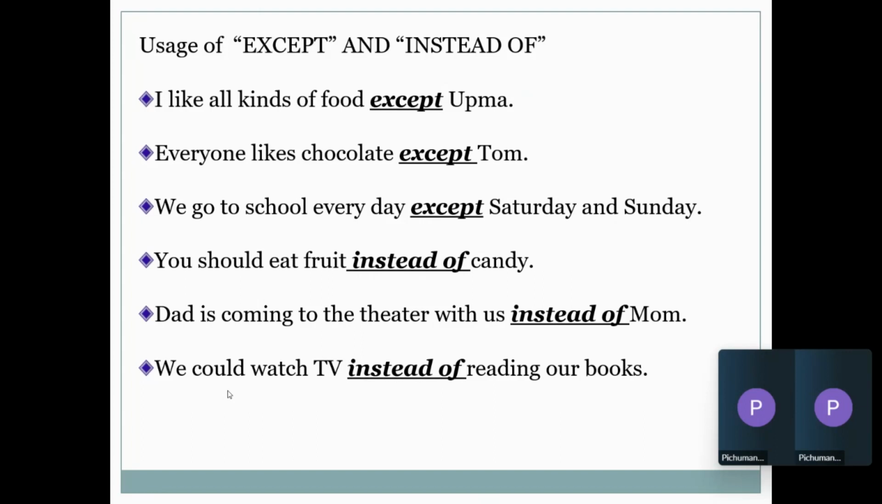You can say why you don't need something, or why something is not working out for you. Similarly, when you want to present alternates, choices, you say instead of. So you should eat fruit instead of candy. Dad is coming to the theater with us instead of mom. We could watch TV instead of reading a book. So இந்த மாதிரி choices வந்து present பண்றதுக்கு you can use instead of. So we have seen of, for, with, except, and instead of.